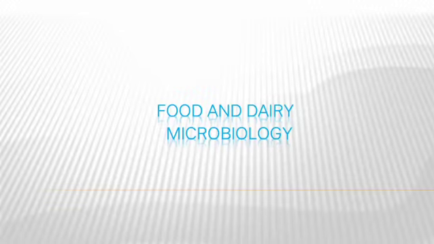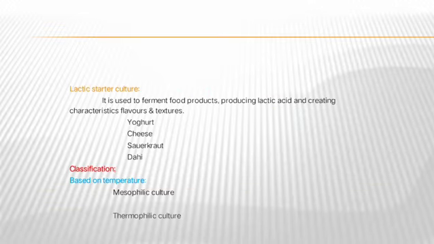Hello everyone. Today we are going to see about lactic starter culture. In the lactic starter culture, the lactic acid bacteria is used to produce lactic acid by consuming a sugar. These are the examples of some fermented products: yogurt, cheese, sauerkraut, dahi. There are many classifications in the lactic starter culture.